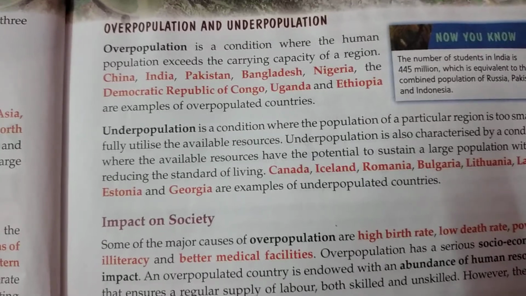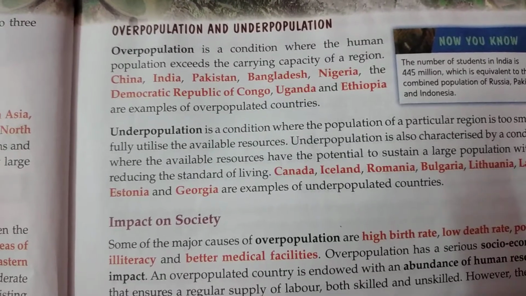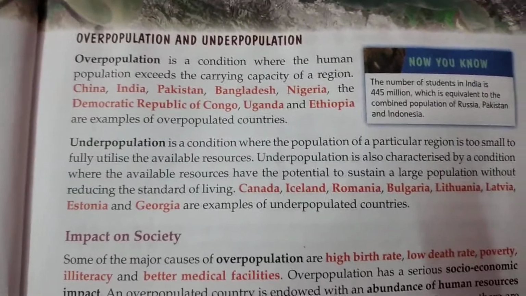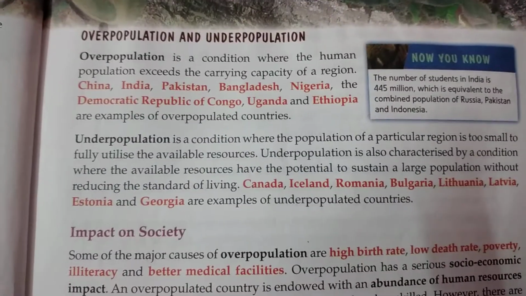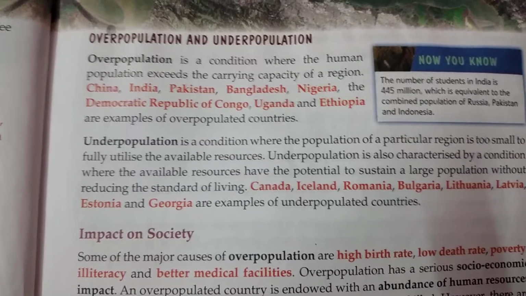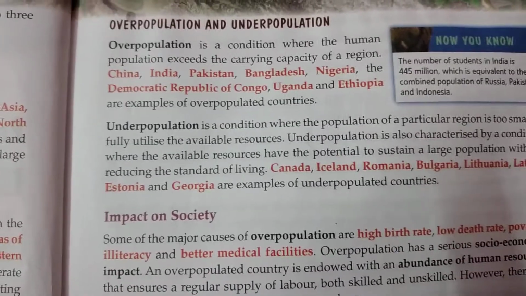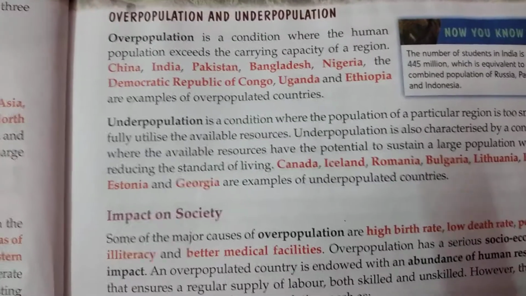And overpopulation leads to many problems. Just make it simple in a way. Suppose in your classroom 30 students can sit nicely, whatever the size of the classroom and whatever number of tables and desks are there.